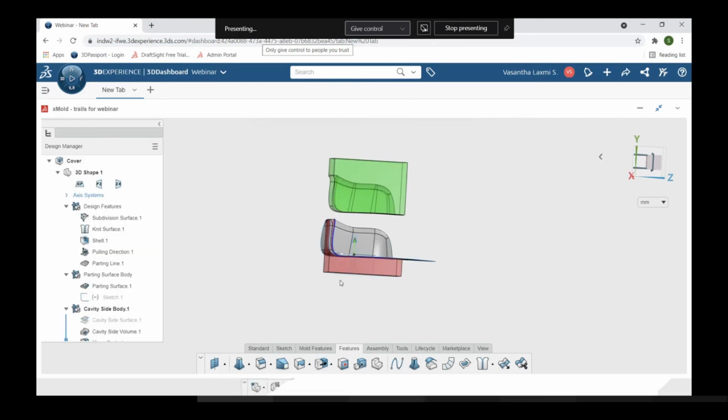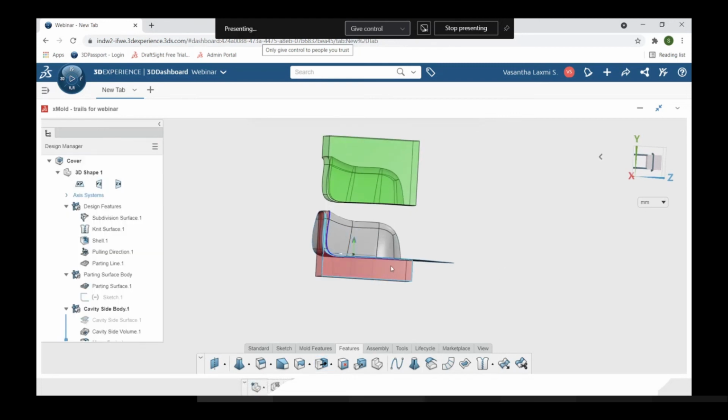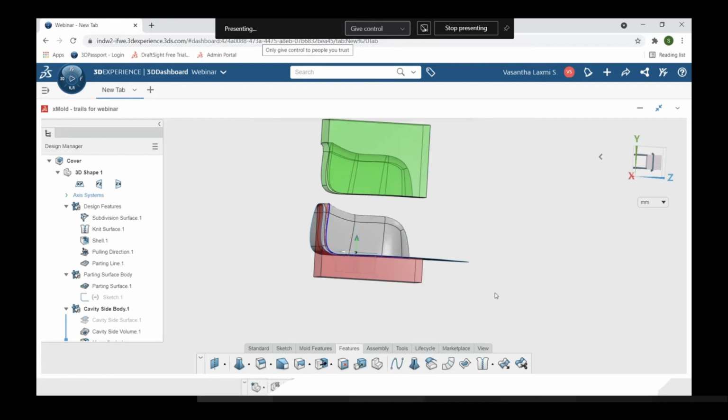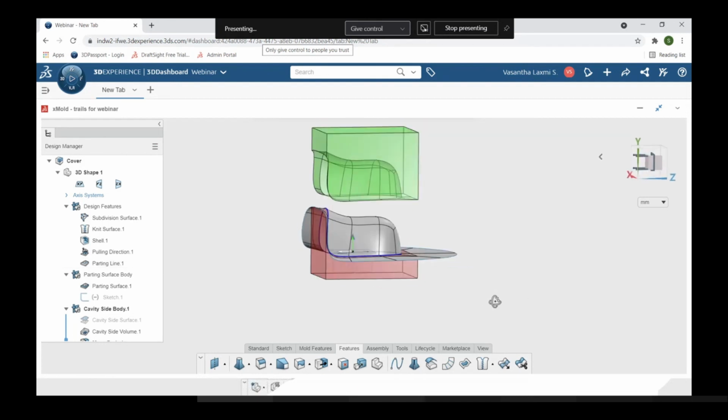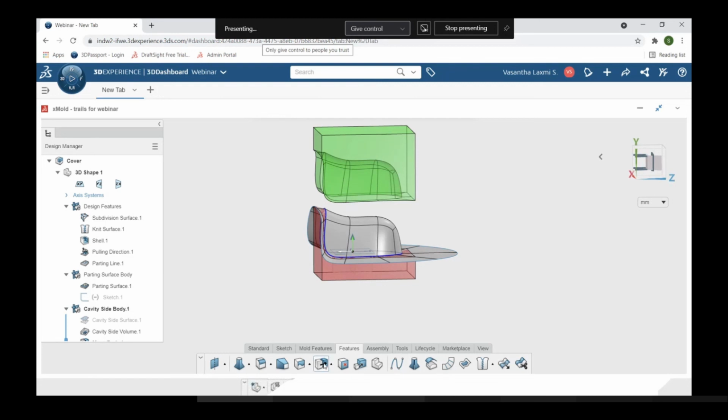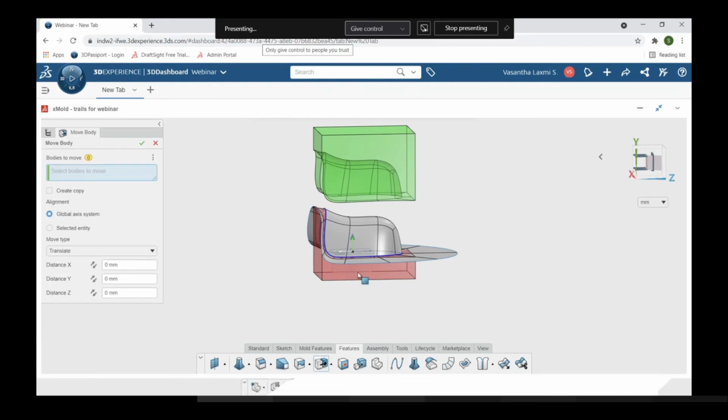In a similar way, same for the core body, towards downwards. In the same way, select move body. I'm selecting this core body. In the distance y, this is towards downwards, so I'm giving -100.